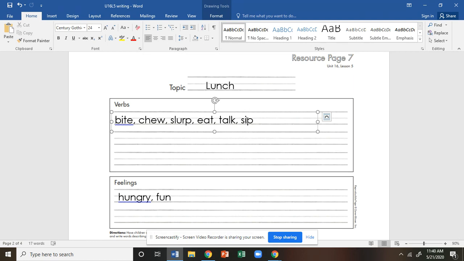You need 6 verbs about your topic. You don't have to pick these 6 verbs. You can pick other 6 verbs. Maybe you're going to write walk because you do have to walk up to the cafeteria ladies to get your lunch. Maybe you're going to pick buy. That's another verb that you might use if you were buying lunch. You need 6 verbs for the action poem.